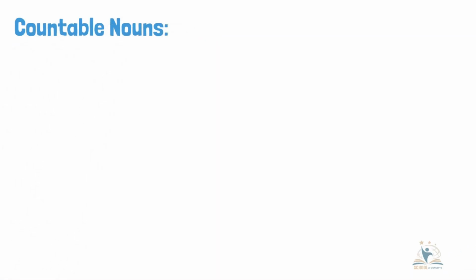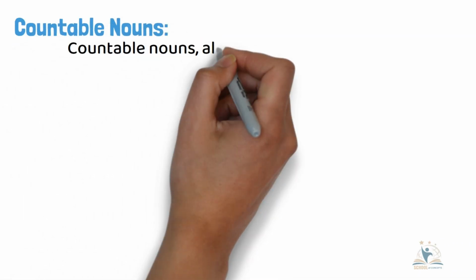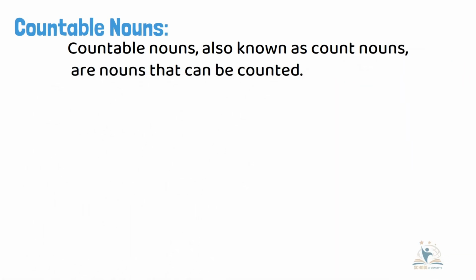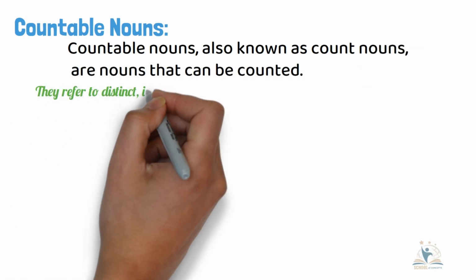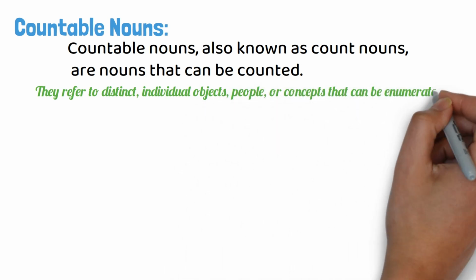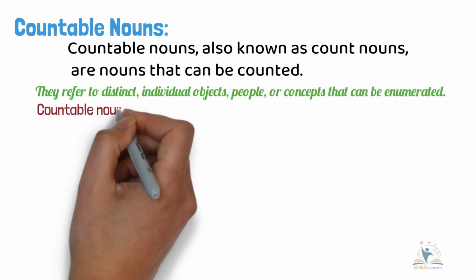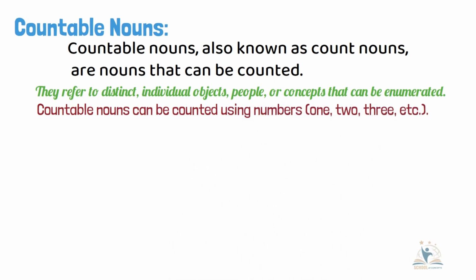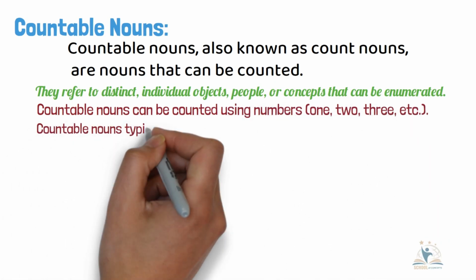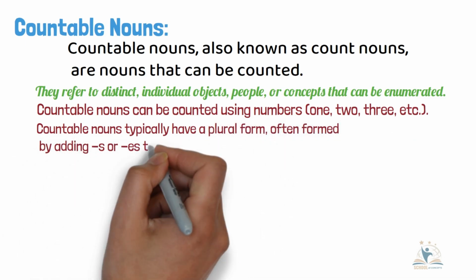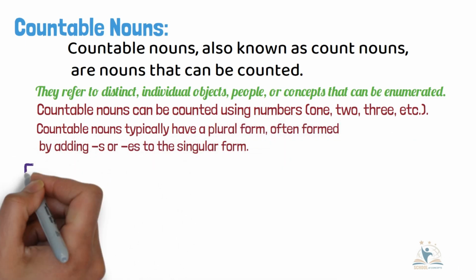Countable nouns. Countable nouns, also known as count nouns, are nouns that can be counted. They refer to distinct individual objects, people, or concepts that can be enumerated. Countable nouns can be counted using numbers 1, 2, 3, etc. Countable nouns typically have a plural form, often formed by adding s or es to the singular form.